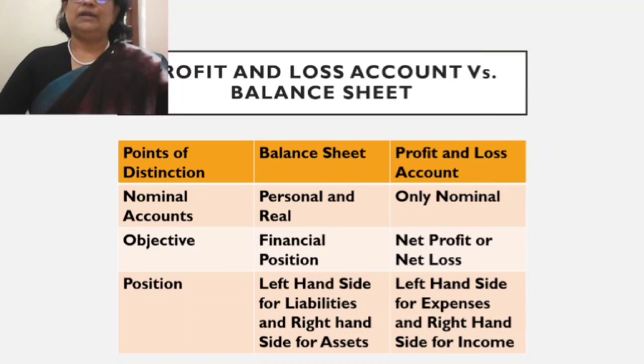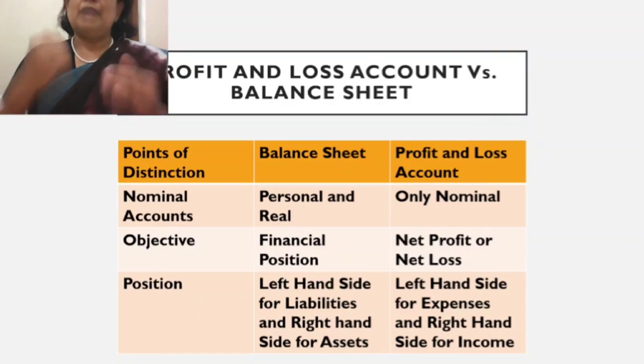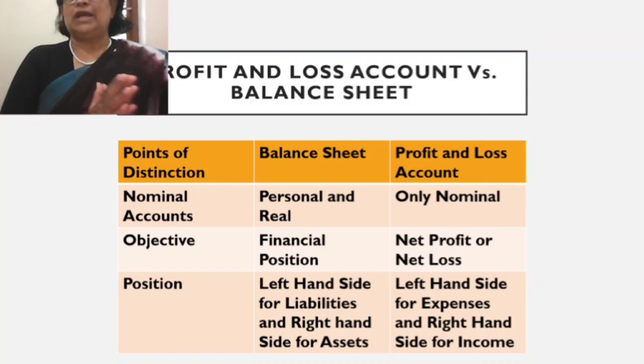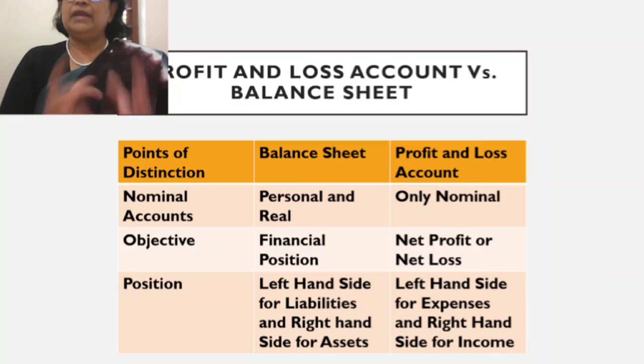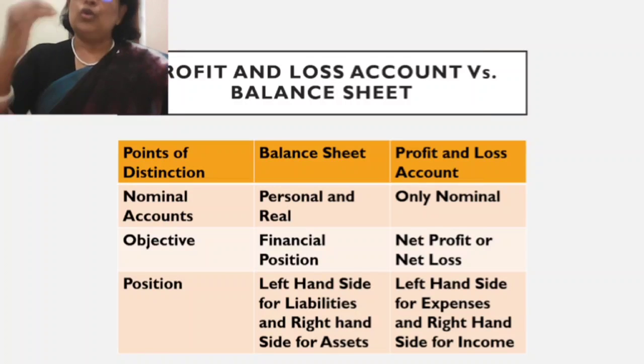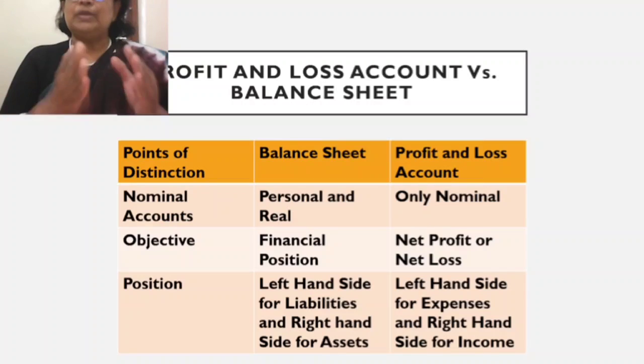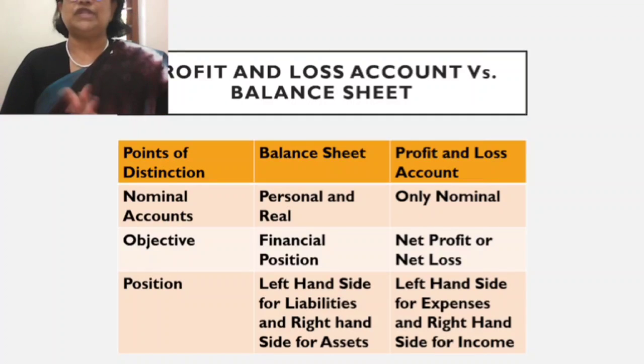Now, we will come to the next point, the difference between profit and loss account and balance sheet. See the points of distinction between balance sheet and profit and loss account. Nominal accounts: the balance sheet will exclude nominal accounts because nominal accounts are used for trading and profit and loss account. So the remaining personal and real accounts are included for the balance sheet. Next thing you have to remember, in the profit and loss account, only nominal accounts are used. So personal and real accounts you will not see in profit and loss account.